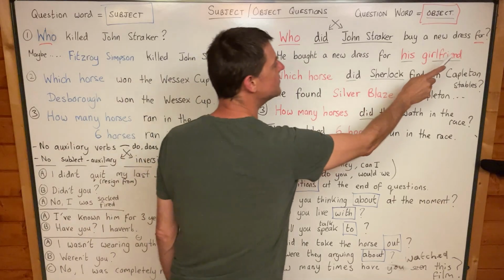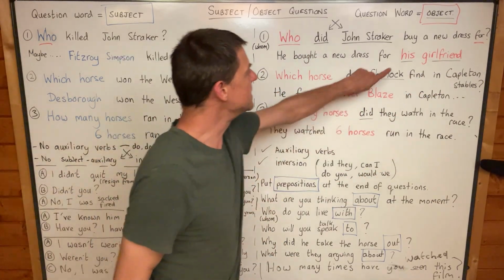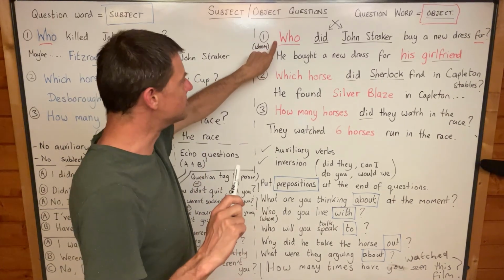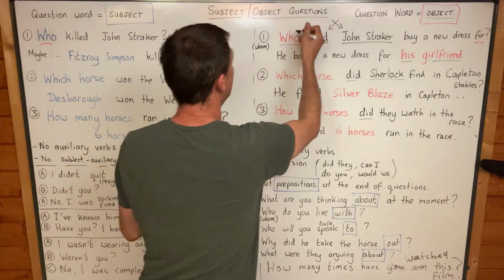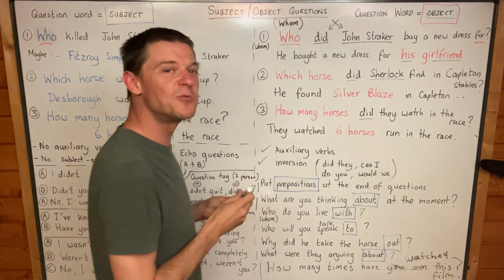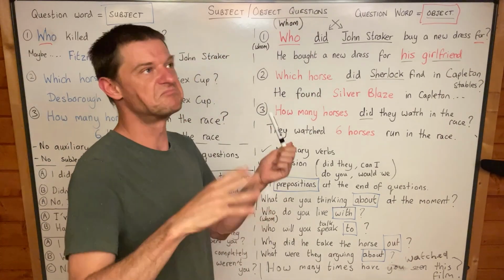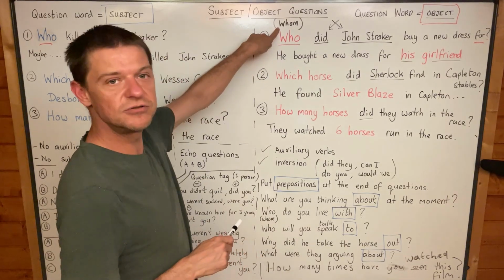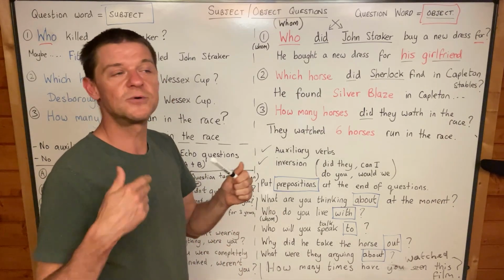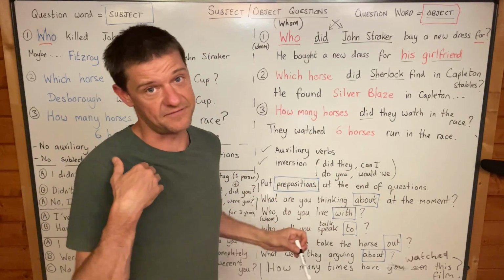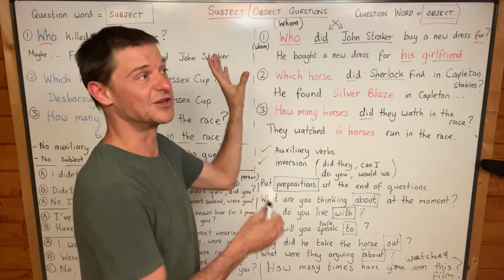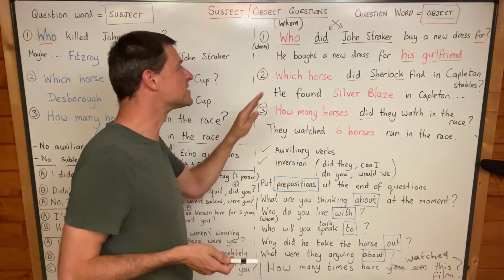It's the object. It's not the subject of the answer. It's not the he. It is the object of the answer, which means that this word, who, is not the subject of that sentence. It's the object of that sentence, which is actually why it's more correct to say whom. But I want to warn you that most natives, 99%, never ever use whom when they speak. And so if you don't use whom when you speak, well, you are doing the same as all of us. I never use whom when I speak, or very rarely do I use whom.